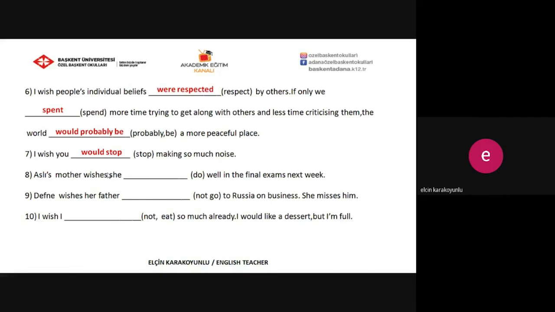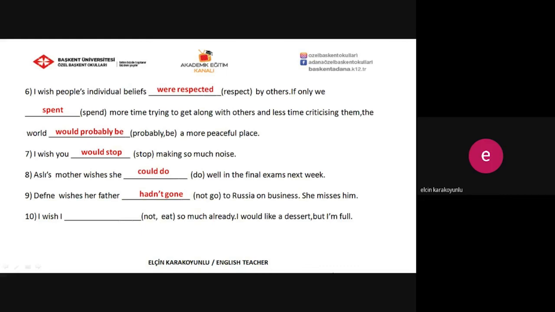And 8. Aslı's mother wishes she could do well in the final exams next week. And question 9. Daphne wishes her father hadn't gone to Russia on business. She misses him. So it means that her father went to Russia on business and she feels regret about it now. That's why we have to use the past perfect tense here.